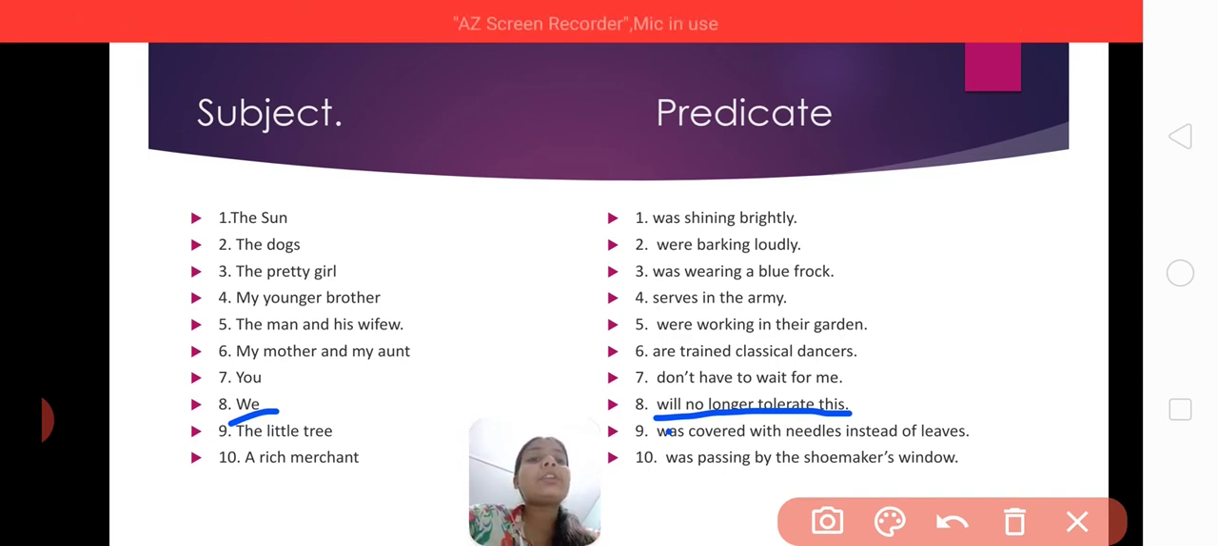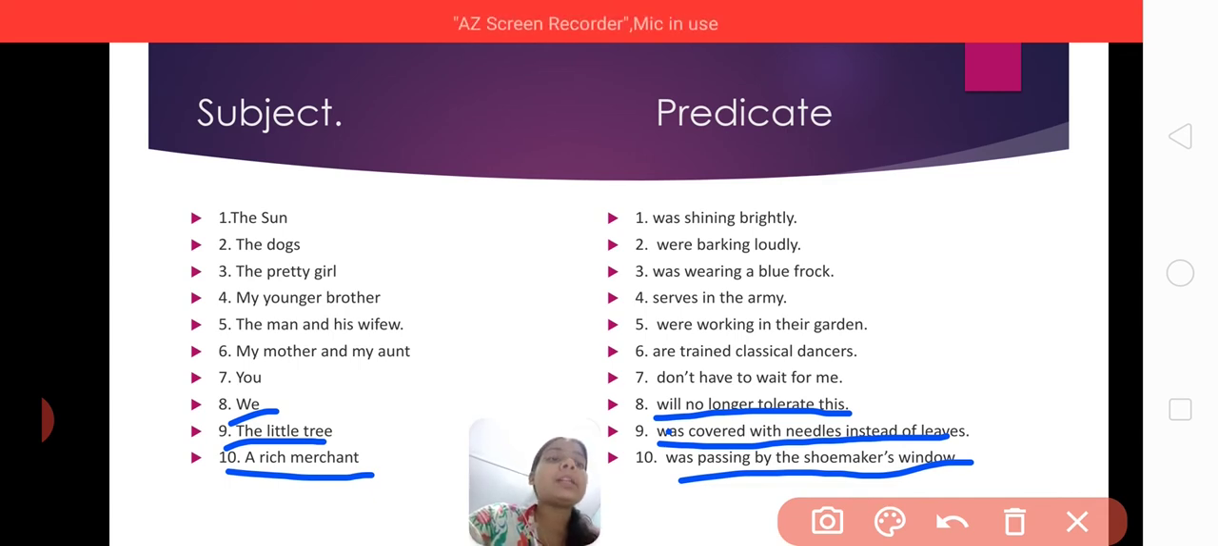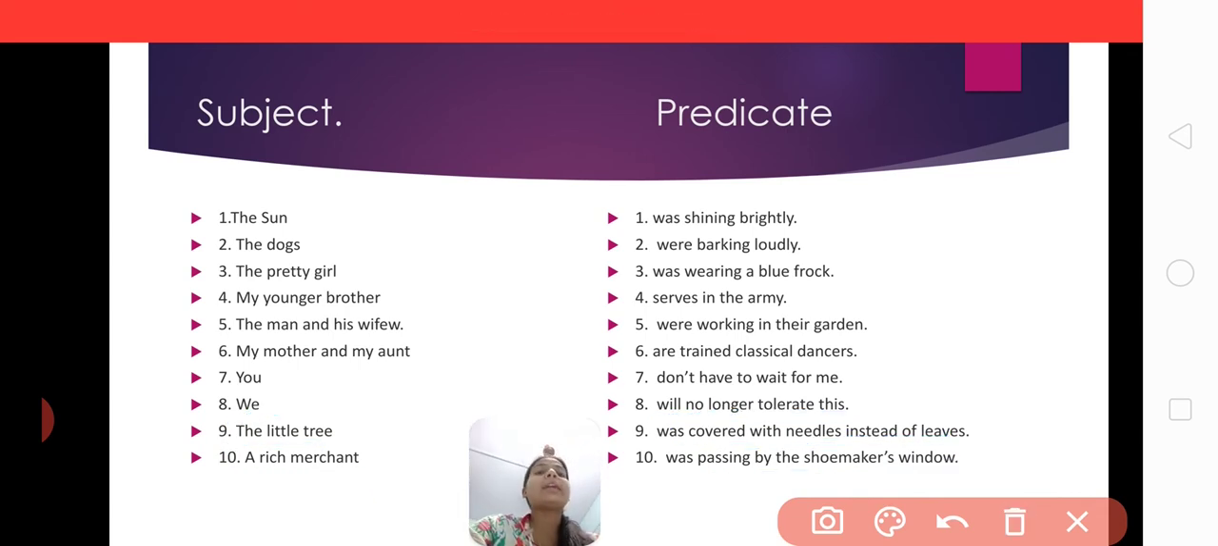The little tree, what kind of subject is it? Yes, it is a complete subject, whereas was covered with needles instead of leaves is a predicate. Then at last, a rich man is a complete subject, and was passing by the shoemaker's window is a simple predicate. So this is how you can identify the subject and predicate in a sentence.